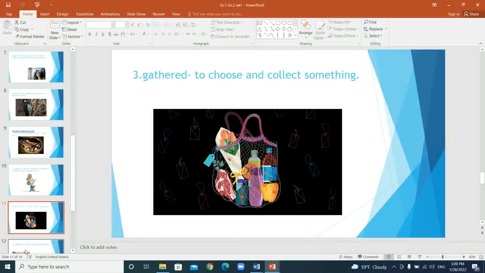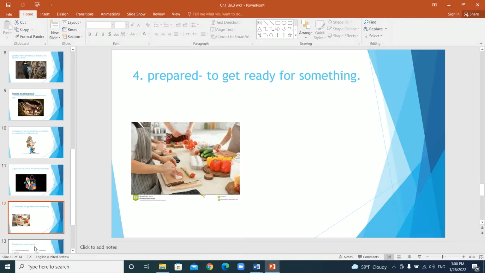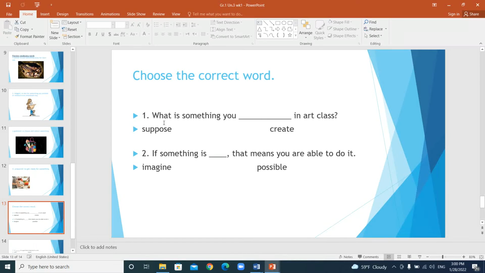Gathered means to collect something, to choose certain things and collect. Here, I can say, my mom gathered all the things that we bought from the supermarket in a bag. Okay. I can also say, sometimes you guys help me collect or gather the big yellow books, and we store them on the shelf. Prepared means to get ready for something. Are you guys prepared for your quiz? My mom went to the kitchen to prepare for dinner. Right?